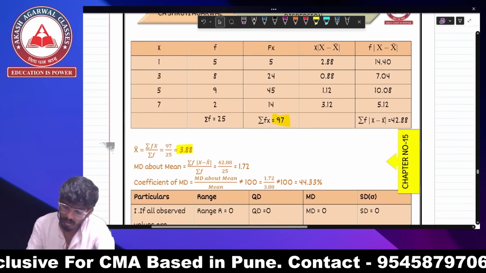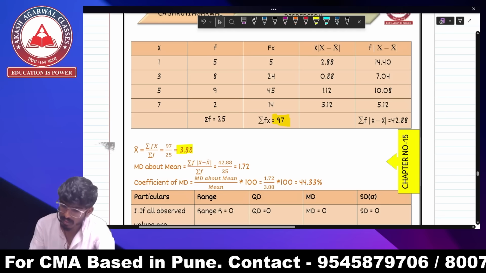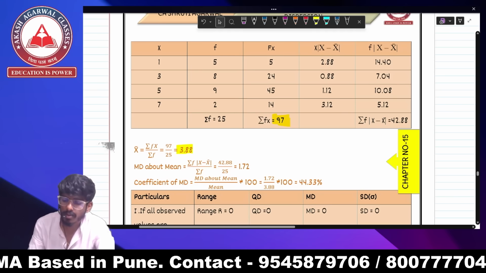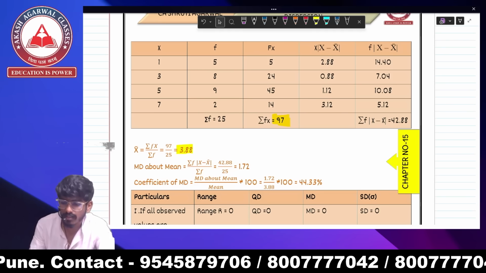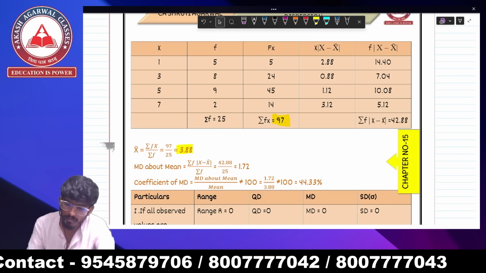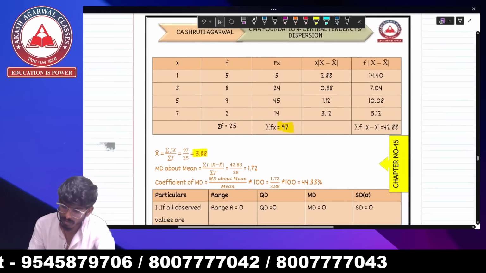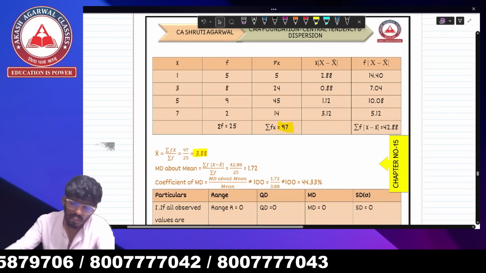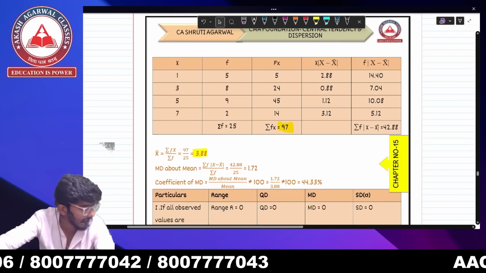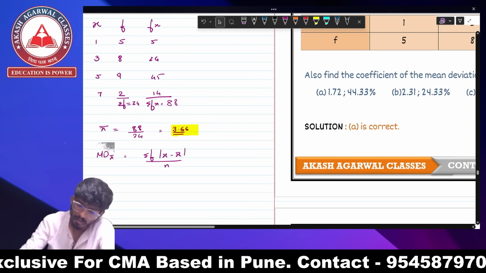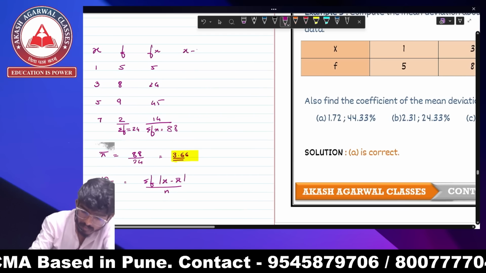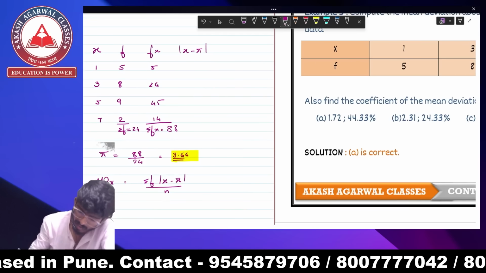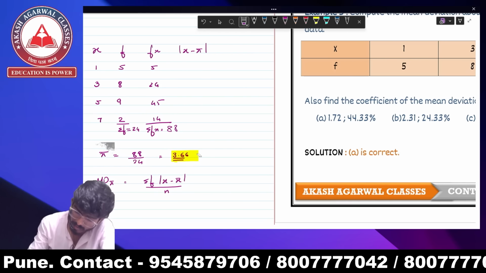Okay, now once I get the total, once I get the mean, what I am going to do is find x minus x bar. So for finding x minus x bar, the x bar is 3.66.